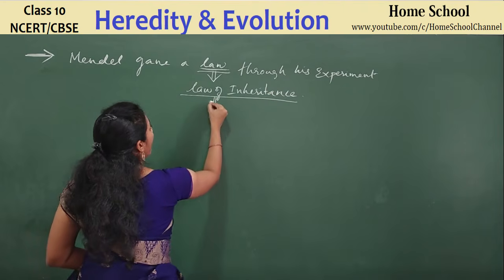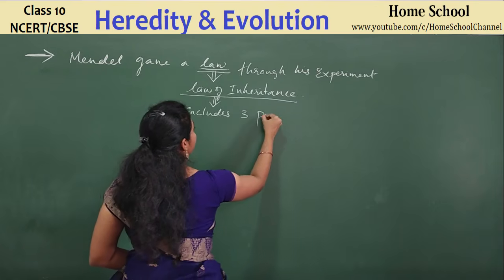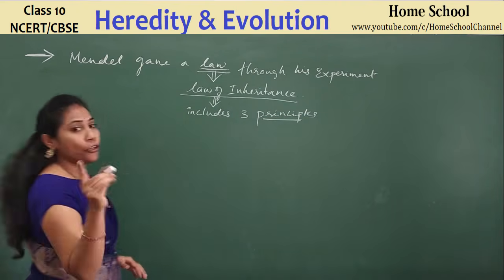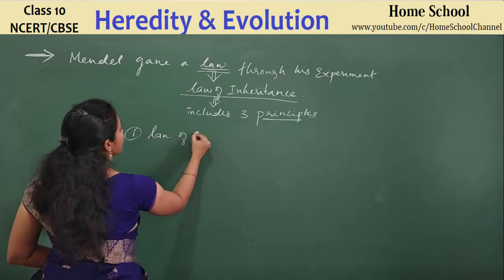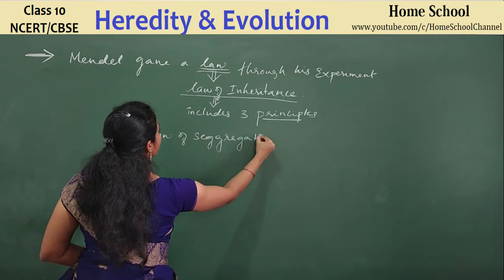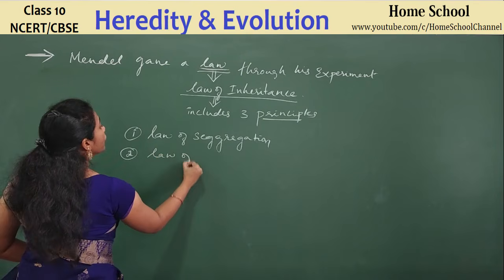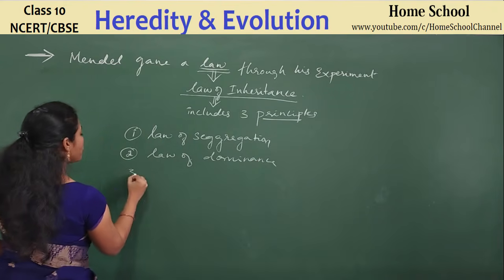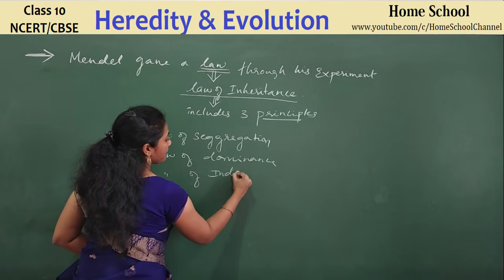This particular law includes three principles, guys. How many principles? Three principles. Clear? Those principles are the law of segregation, the second one is the law of dominance, and the third one is the law of independent assortment.